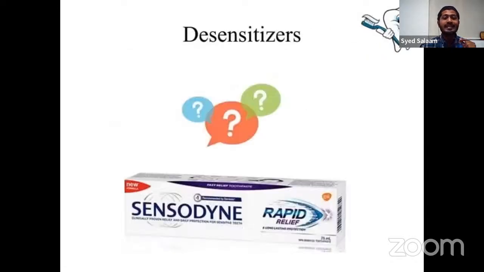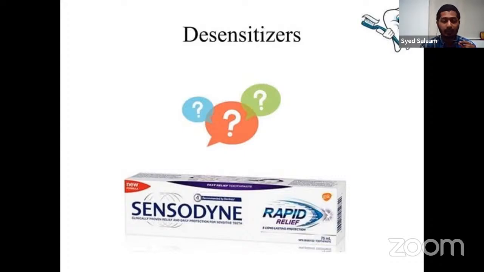Coming to desensitizers, you might know about the Sensodyne advertisement, in which they show someone eating some fruit or ice cream, or drinking tea, hot or cold, because your teeth have become sensitive, so they can become sensitive to hot as well as cold.